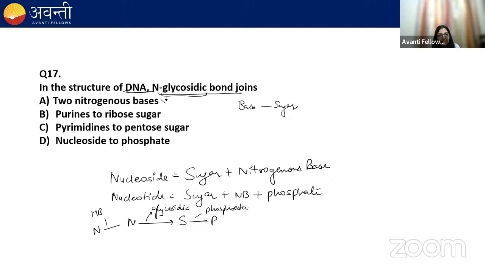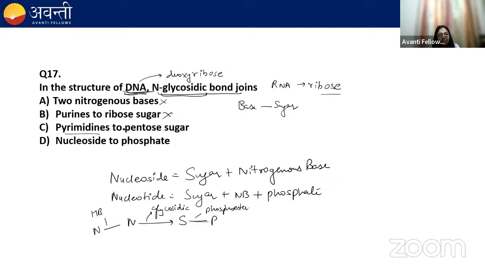Two nitrogenous bases? No, there's a hydrogen bonding between two nitrogenous bases. Purines to ribose sugar. In DNA, it is deoxyribose. Remember this. In case of RNA, it is a ribose sugar. But they're asking about the DNA. So ribose sugar could not be a correct option.